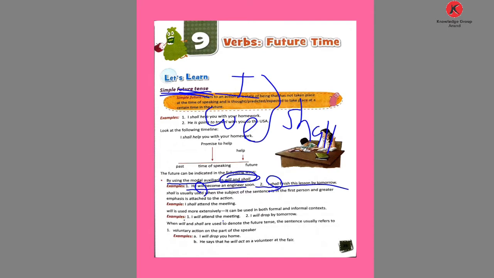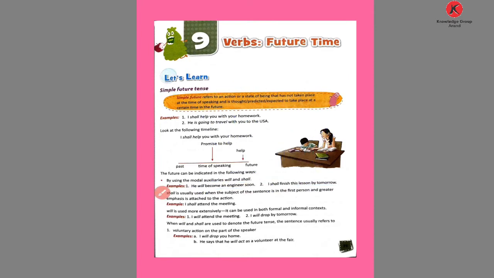But nowadays we can use I and we with will also. Here see, will is used more extensively. It can be used in both formal and informal contexts. The examples are: I will attend the meeting and I will drop by tomorrow.